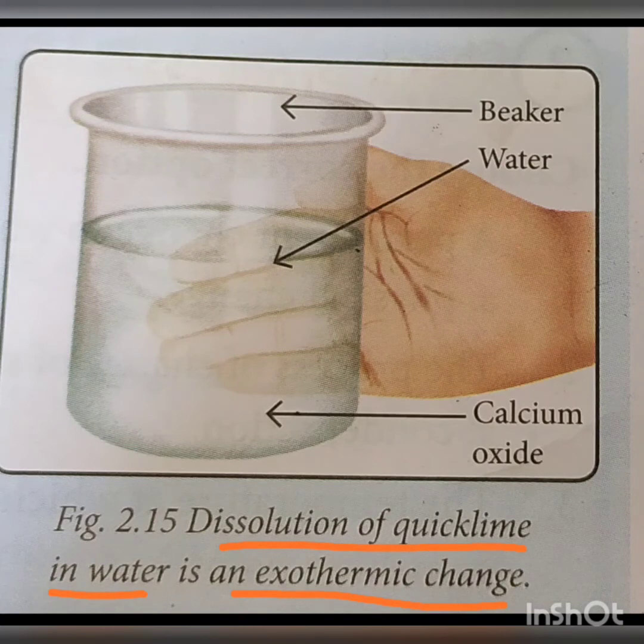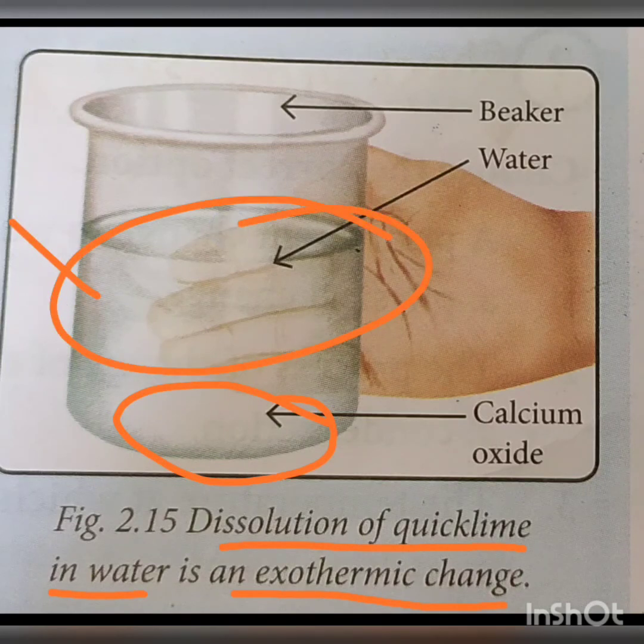We take a small quantity of calcium oxide in a beaker, and slowly add enough water to the beaker so that the quicklime remains submerged in the water. We touch the beaker with fingers to note the temperature. We leave this beaker undisturbed for some time. After some time, we will again touch the beaker.